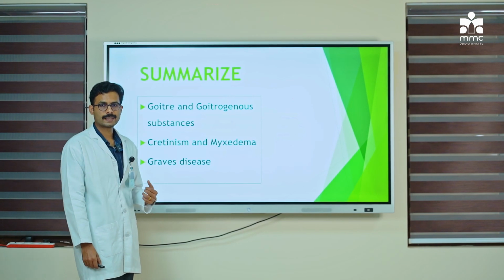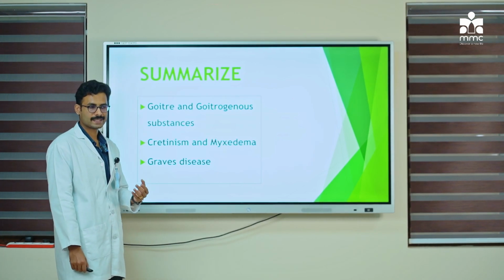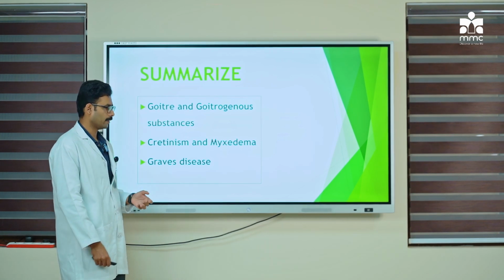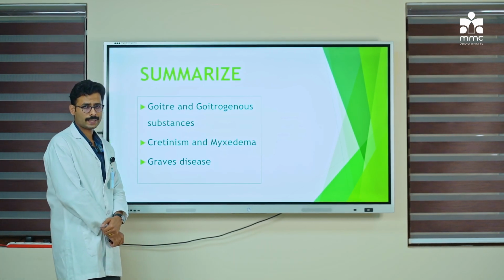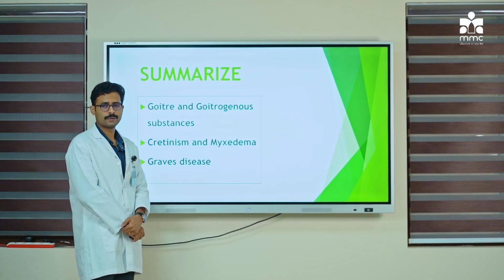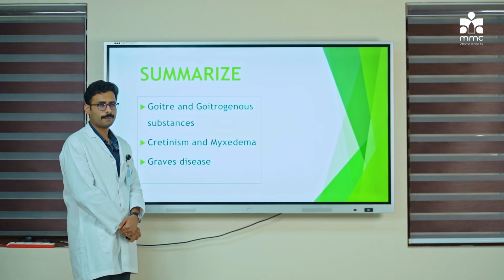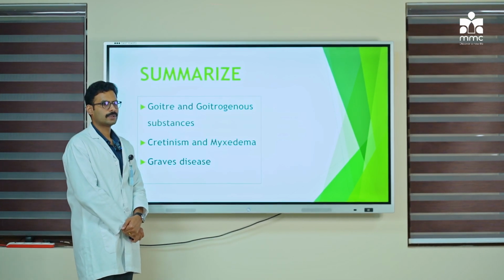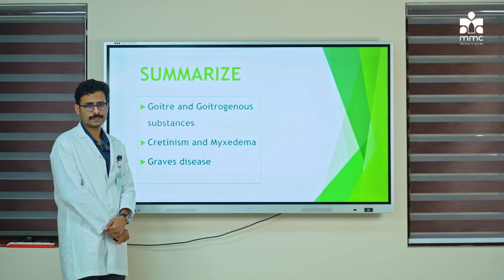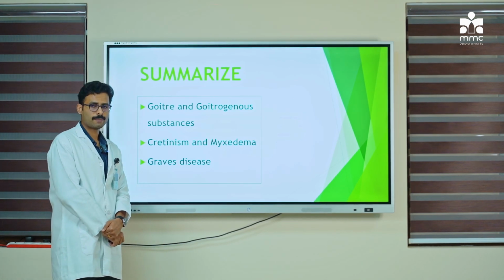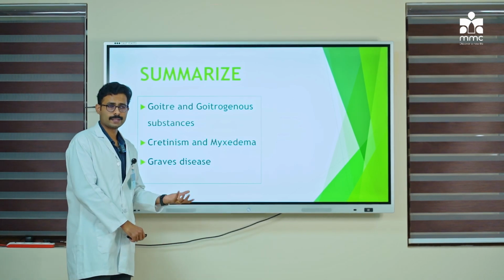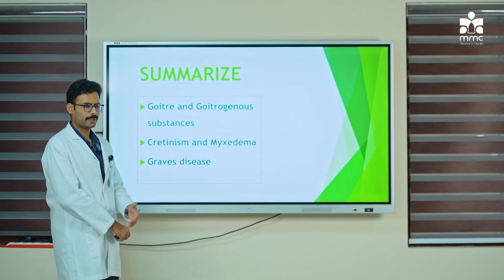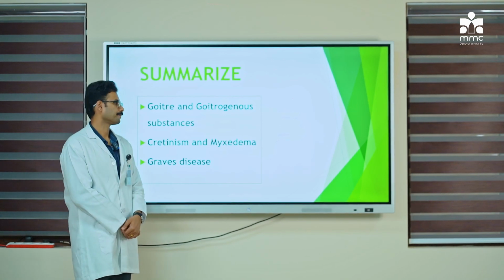So we discussed regarding the goitrogenous substances, that is, there are certain food items that can cause hyposecretion of the thyroid gland. So we saw the food that are good for the thyroid, and we saw the food items or substances that are bad for the thyroid gland. So an example of one goitrogen is cabbage. Okay, so in people who have excessive amount of cabbage, another example is junk food. So all these individuals are predisposed to a thyroid abnormality or goiter.